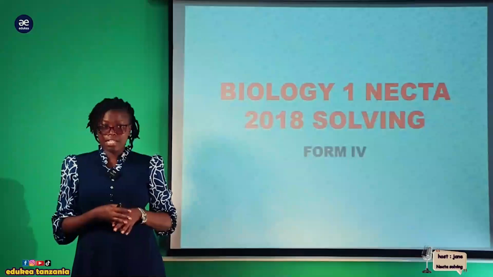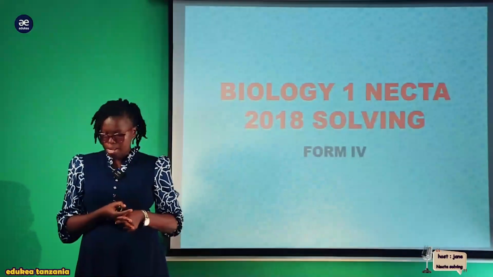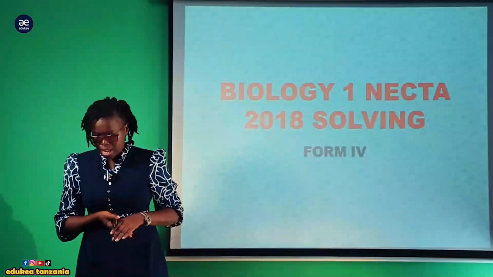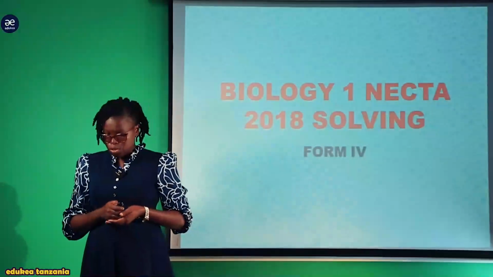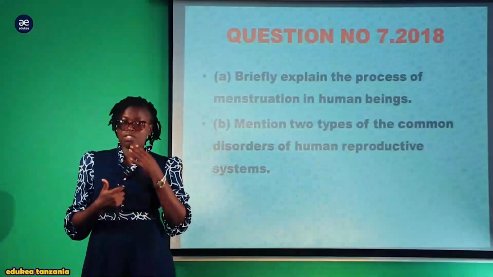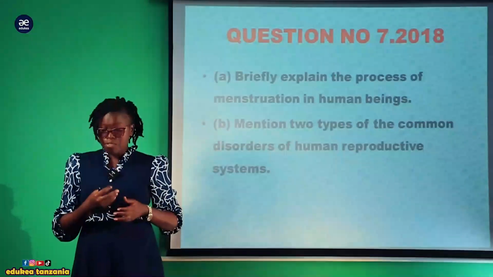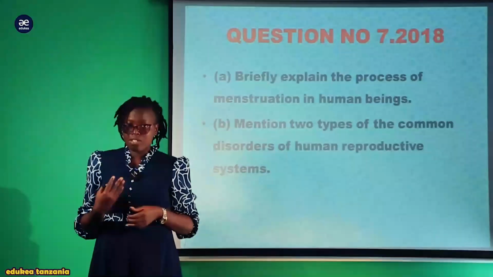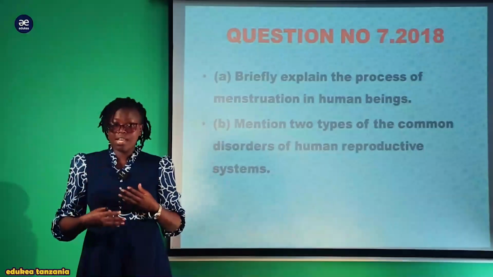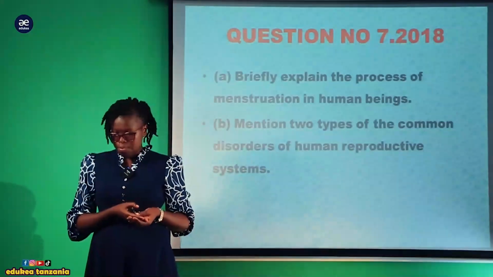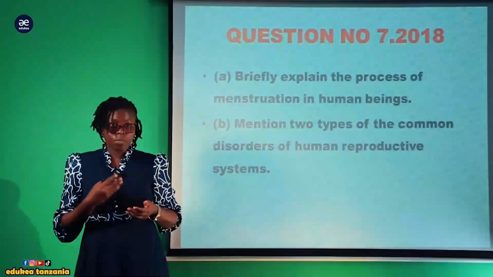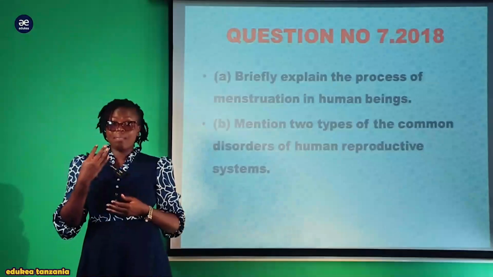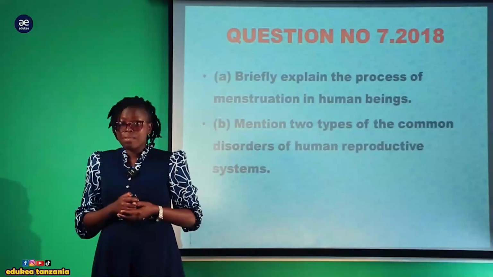And I would like to welcome you again in solving the NECTA series of NECTA questions for Biology 1. In our session today, we are going to solve the NECTA for the year 2018. So I would like you to see how different questions are constructed from different topics we have learned from Form 1 up to Form 4, and how we need to tackle them so as to make sure that we obtain all the marks provided for each question. So in our session today, we are going to solve question number 7 for the year 2018.